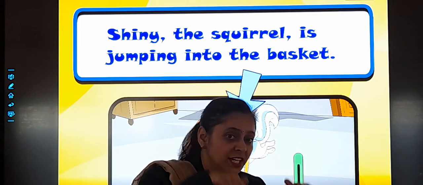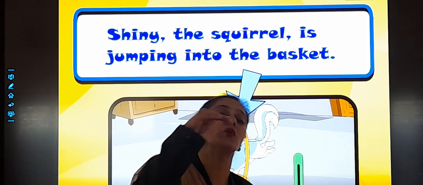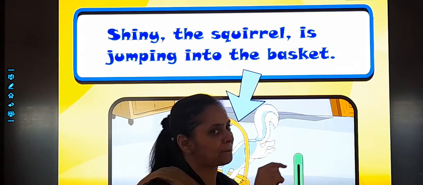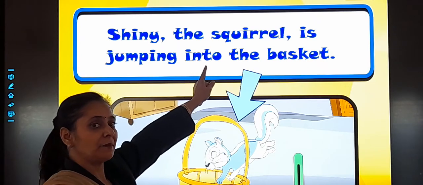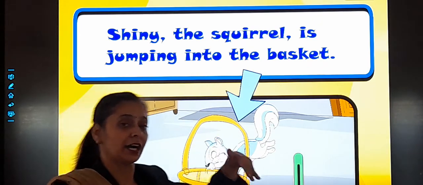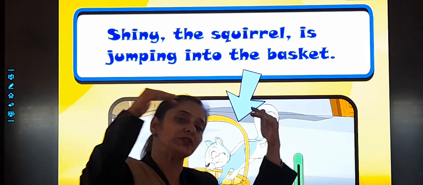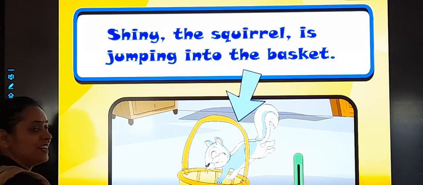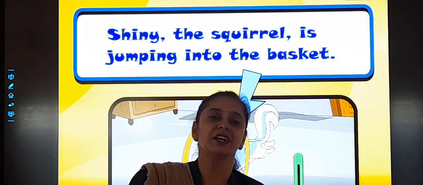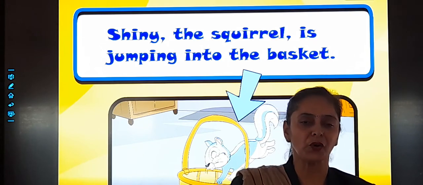She has not reached inside yet, but the action is going on, moving into the basket. So which word is used? Into the basket. If she reaches inside, that means she will be in. Now into the basket, she is moving. Okay students, so it was all about under, behind, in, on and over.